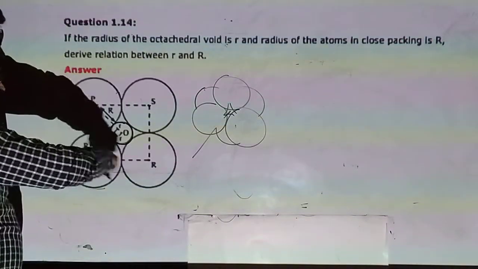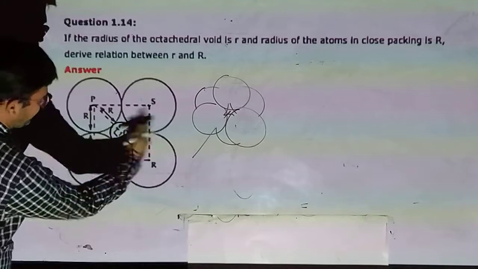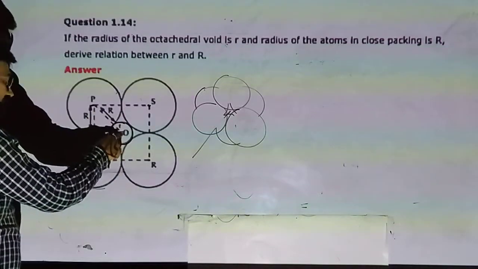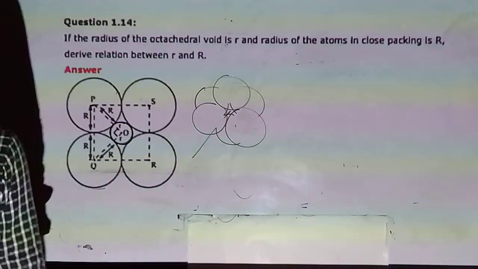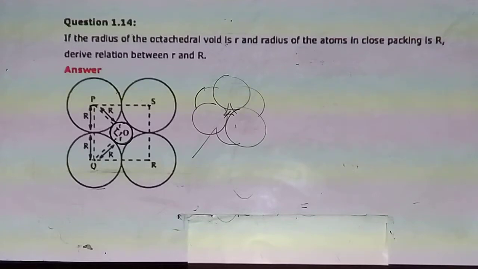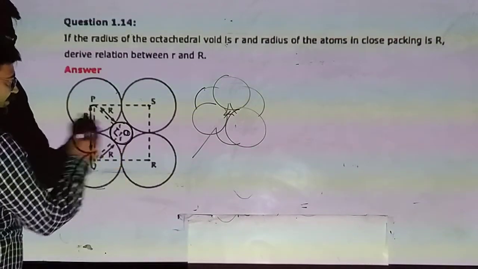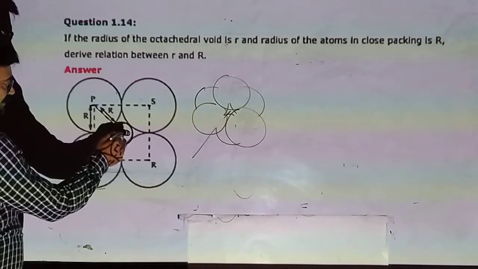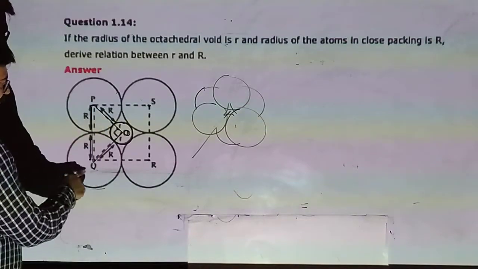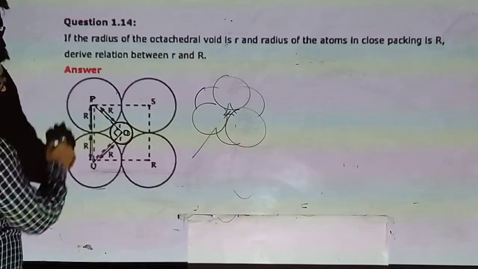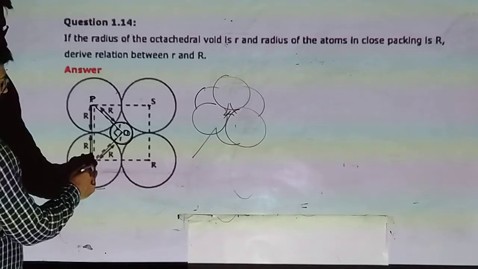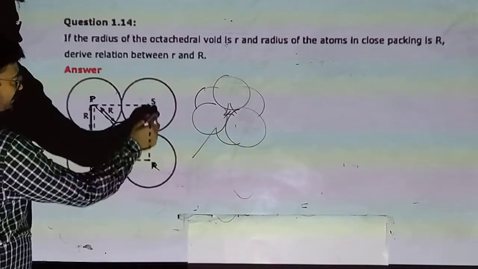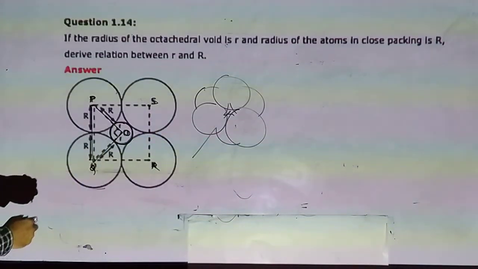One sphere is ahead here and one is behind. So this void is surrounded by 6 spheres, so octahedral. O for octahedral void. This is our triangle. P, Q, R, S is a square.